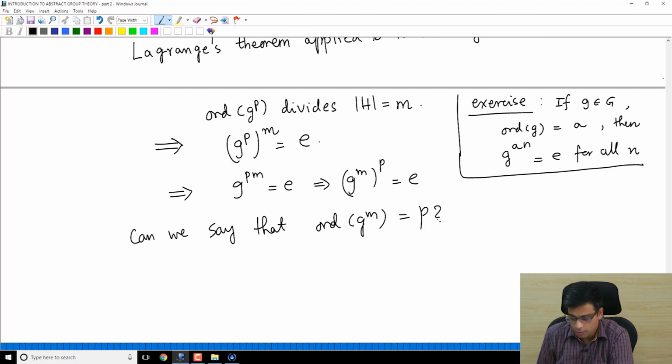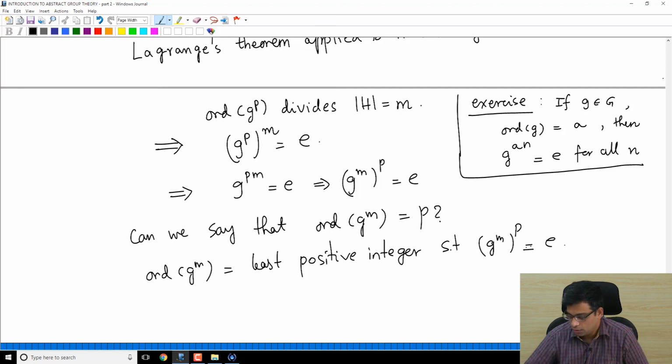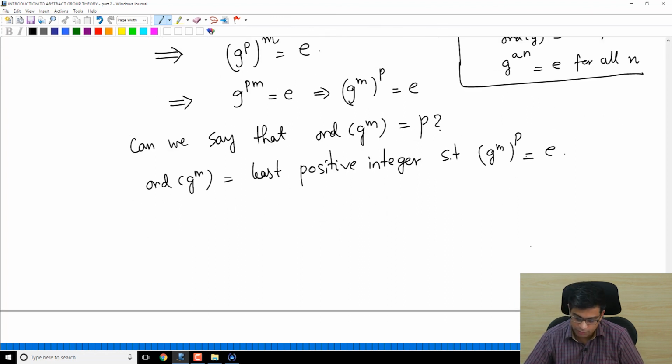See, not quite, right? Because what is the order of g to the power m? This is the least positive integer d such that g to the power m, power d, is identity.